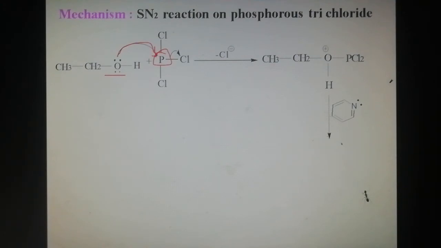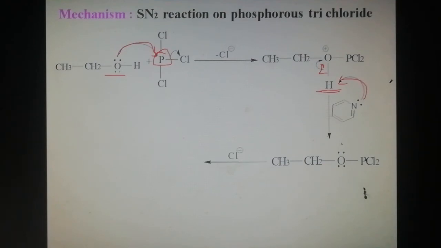Then in pyridine, the nitrogen has one lone pair of electrons. The lone pair in pyridine attracts the positively charged proton in this product.